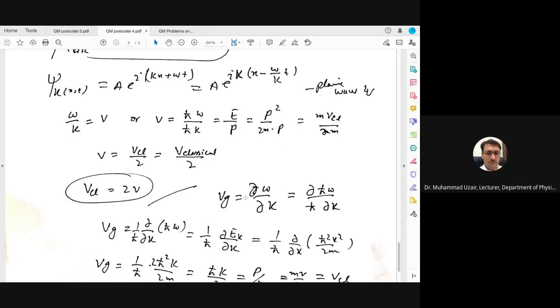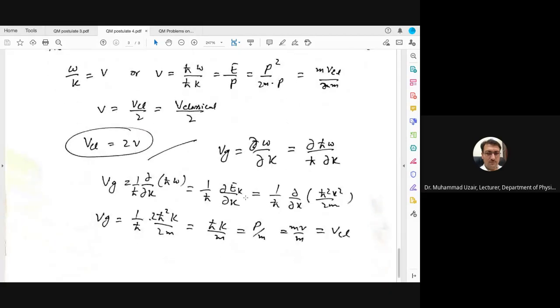Similarly, the definition of group velocity, already you have studied it in your basic physics classes such as BSc, so that the group velocity can be defined as partial omega over partial k, or you can write partial h cut omega over partial h cut k. Now h cut omega is E and partial k is here. So partial E over partial k can be written as h cut square k square divided by 2m, which can further be simplified, and you will get h cut k by m, or in other words p by m.